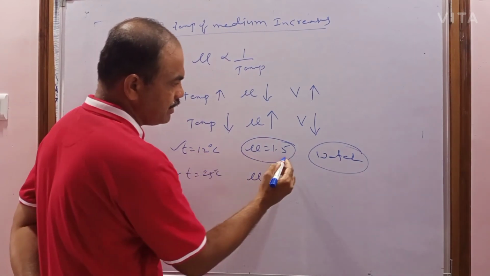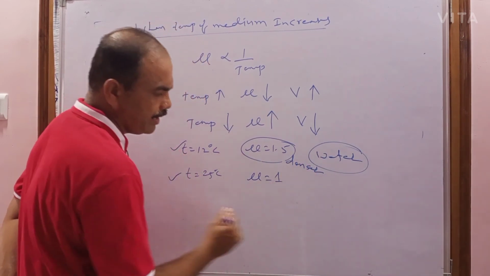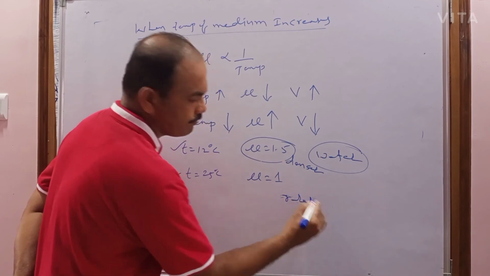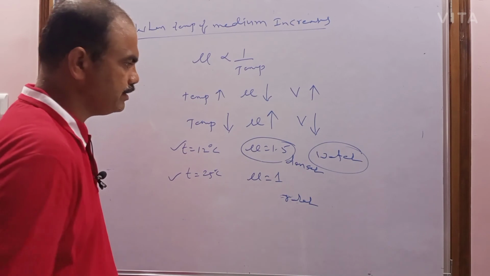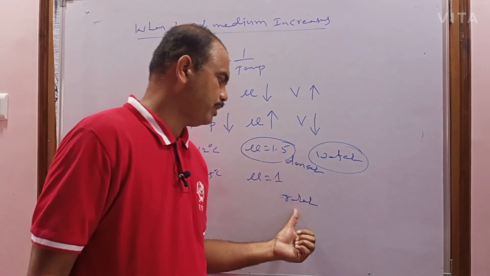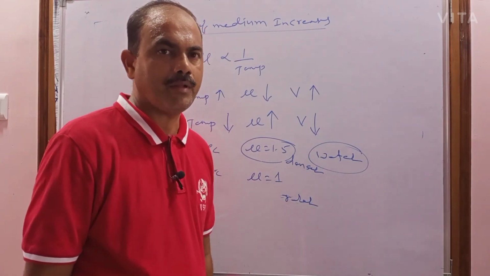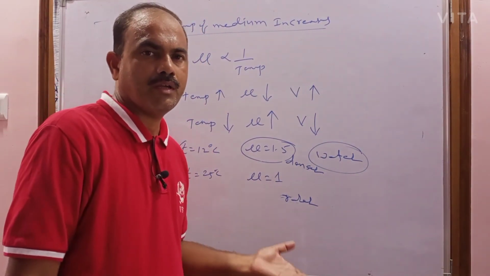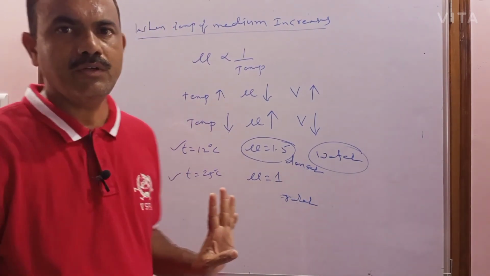At 12 degrees Celsius it behaves as a denser medium, at 25 degrees Celsius it behaves like a rarer medium. When temperature changes, a denser medium may be converted to rarer, or a rarer medium may be converted into denser medium. This happens when the temperature of the medium increases or decreases. So this is about the refractive index.